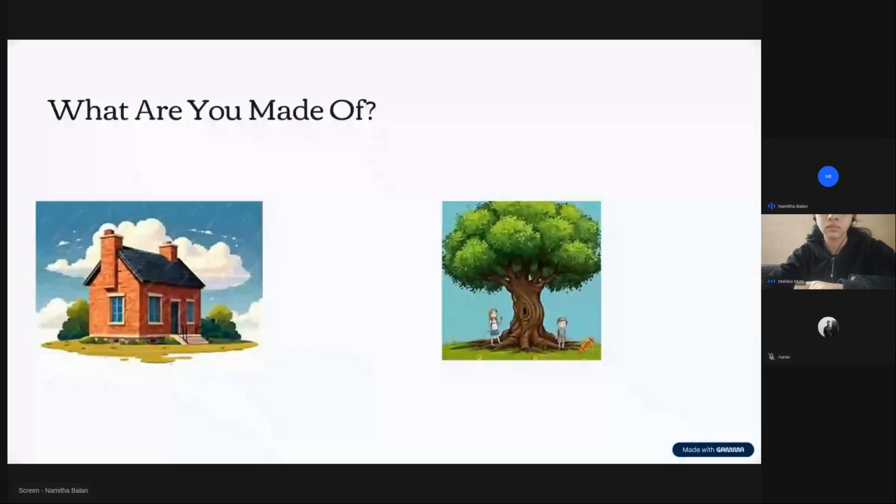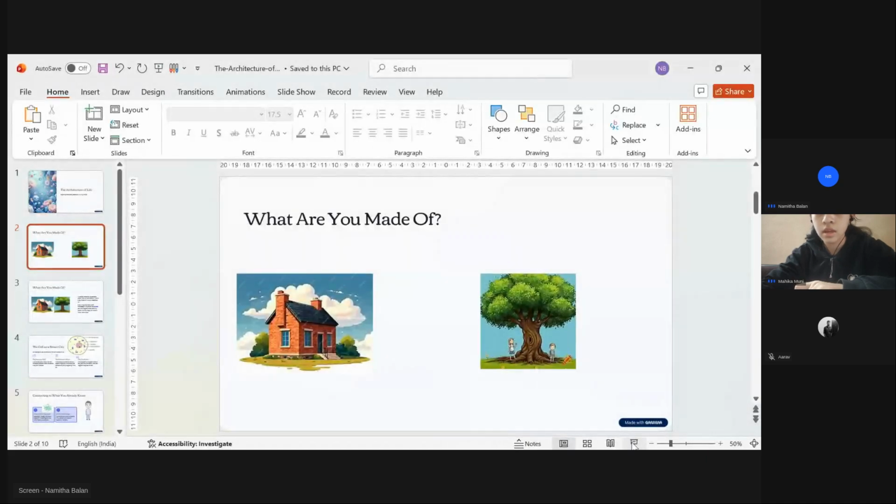Can you see this PPT? Yes, ma'am. Okay, so now you analyze that and tell me what you can see, how you can differentiate these two images.